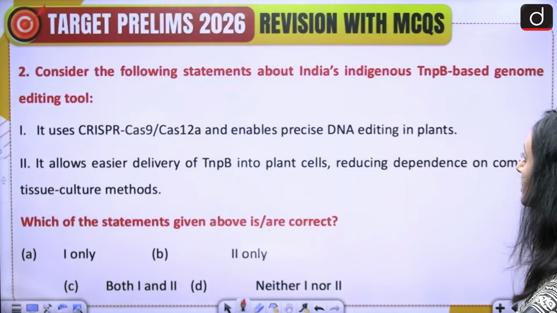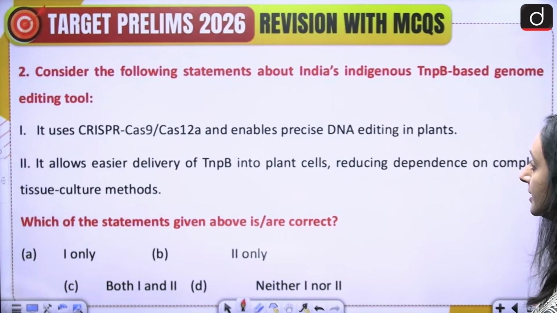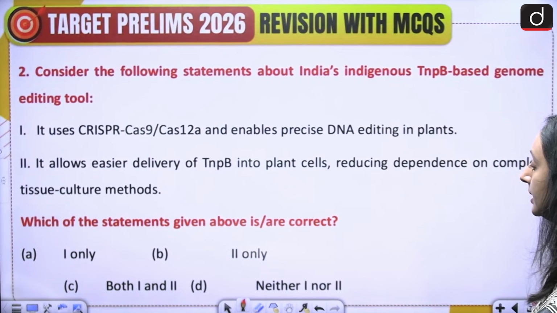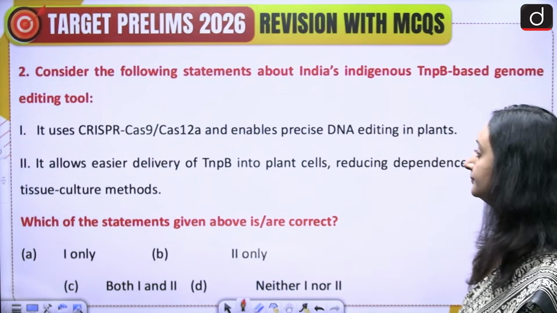Consider the following statements about India's indigenous TNPB based genome editing tool. 1. It uses CRISPR-Cas9, Cas12a and enables precise DNA editing in plants. 2. It allows easier delivery of TNPB into plant cells, reducing dependence on complex tissue culture methods. Which of the statements given above is or are correct? A. 1 only, B. 2 only, C. both 1 and 2, or D. neither 1 nor 2. Please attempt this question.